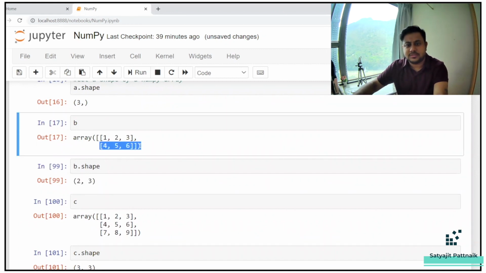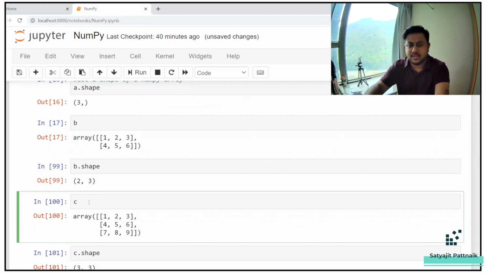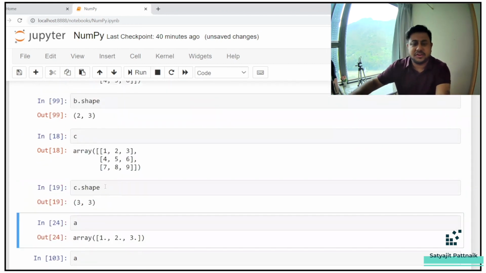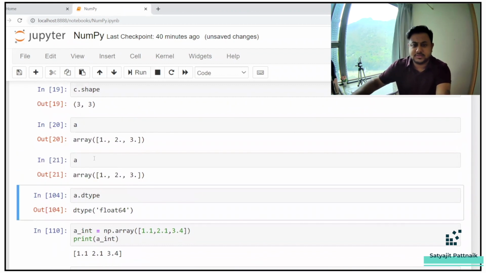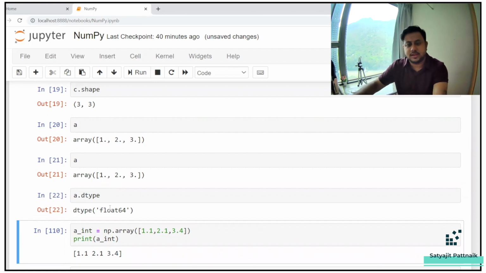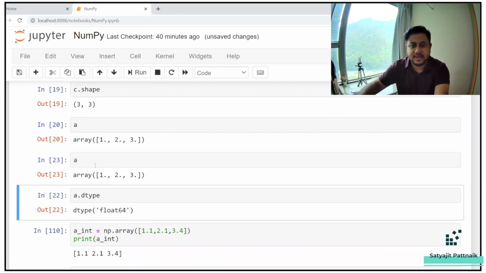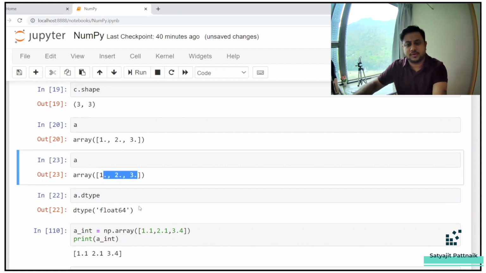That means 2 elements, and within your single element you have three records. So you can call it 2 rows and 3 columns. C is going to be, shape is 3 cross 3, right? If so, A is this. How to check your data types? Array.dtype will give you the data type of this one. If I run this, it's showing me float64 because my A is 1., 2., 3., right?